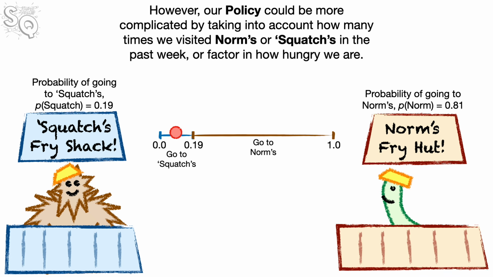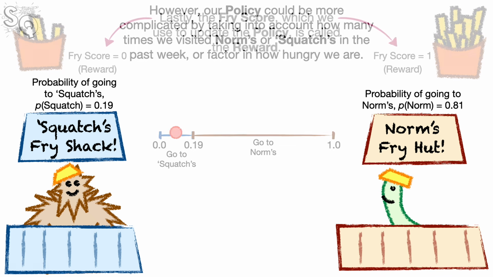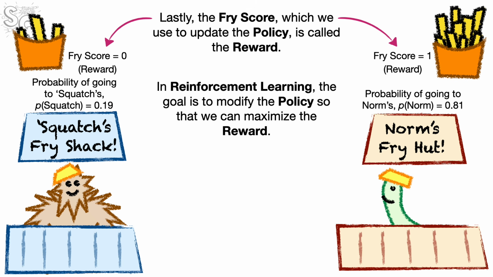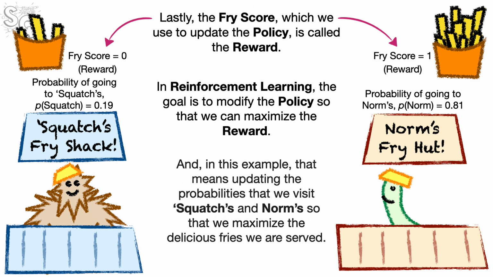Otherwise, if the random number falls in an area that represents Squatch's, we go there. However, our policy could be more complicated by taking into account how many times we visited Norm's or Squatch's in the past week, or factor in how hungry we are. Lastly, the fry score, which we use to update the policy, is called the reward. In reinforcement learning, the goal is to modify the policy so that we can maximize the reward. And, in this example, that means updating the probabilities that we visit Squatch's and Norm's so that we maximize the delicious fries we are served.